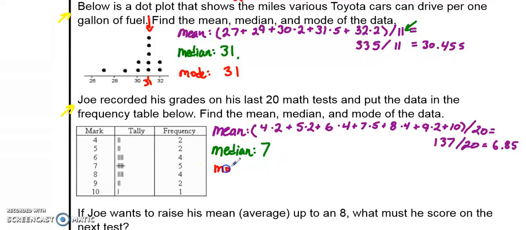Now, it's pretty easy to find the mode using a frequency table because the mode is just the most frequent or most common number. So if we look at this table over here, looks like right here, Joe scored a 7 5 times, and that is the most common grade he got. So our mode for this data set is going to be 7.